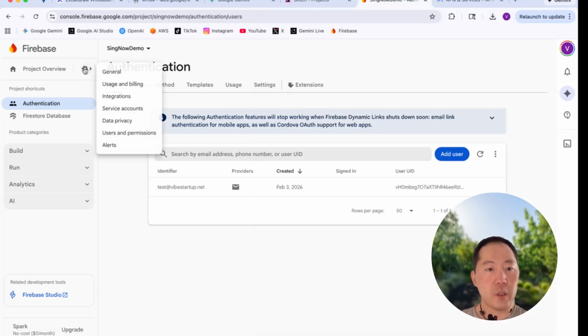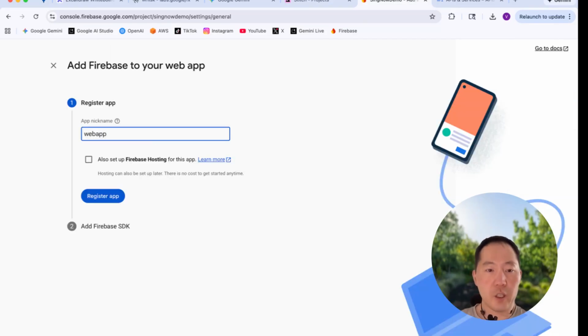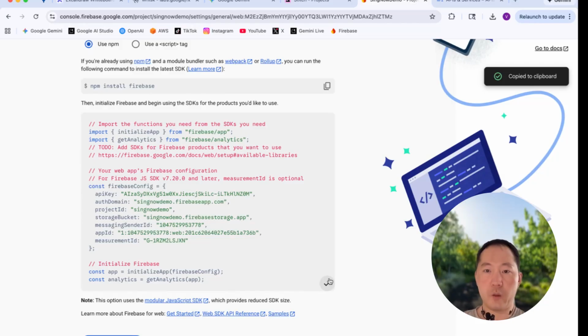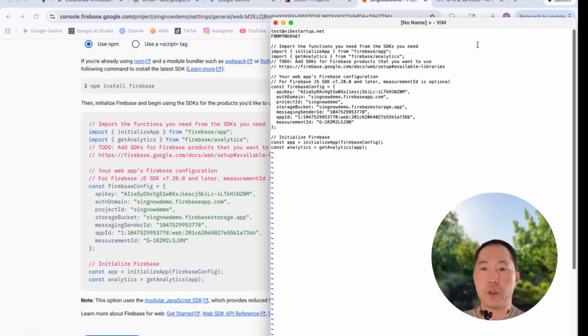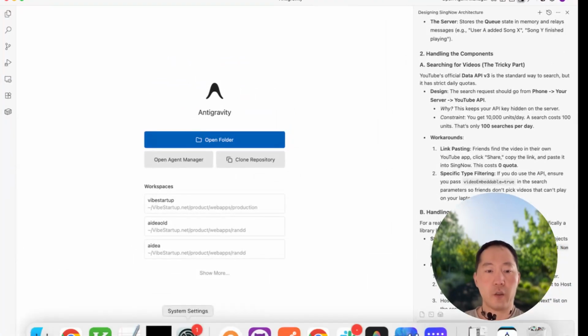Next thing we need to go is here, settings. You're going to create a web app. This is just for a demo, so I'm not going to host it on the web, but you'll probably want to do Firebase hosting for yours. Register app. Okay, and this is what we need to talk to our server in the backend. I'll be deleting this project because I'm too lazy to edit the video, so we don't have to worry about the credentials. Okay, so that is enough context for us to start building.